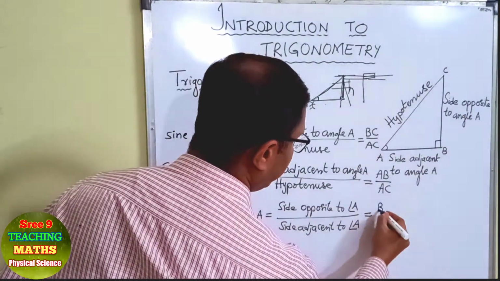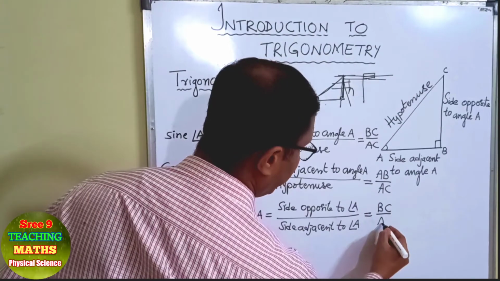The opposite side is BC and the adjacent side is AB.